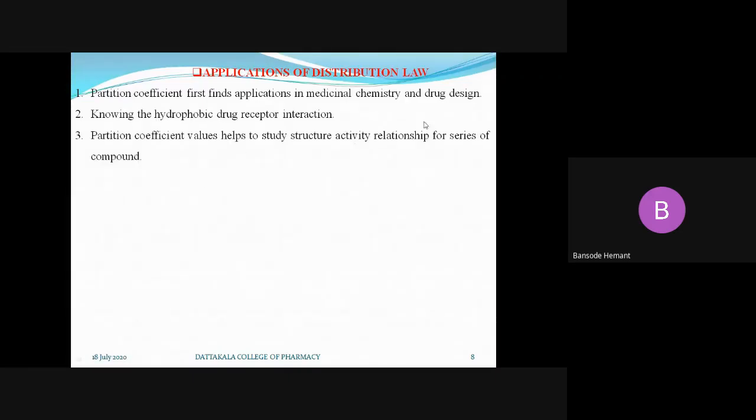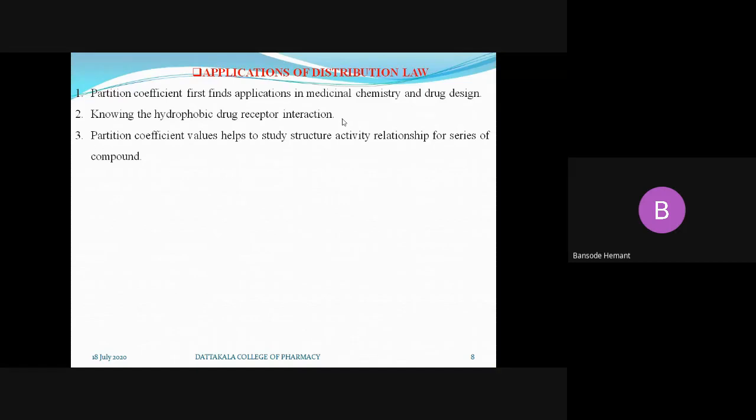The partition coefficient value helps to study the structural activity relationship for a series of compounds. This term is very important in medicinal chemistry. We can write it as capital S, capital A, capital R, that is, structural activity relationship. As the structure of the compound changes, its activity will change, because its physical and chemical properties will change. In organic chemistry we study this.